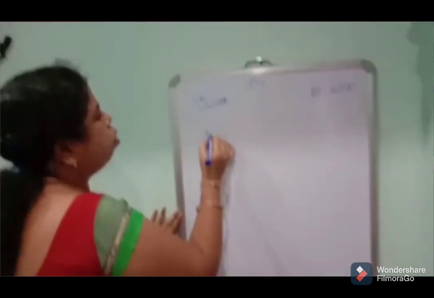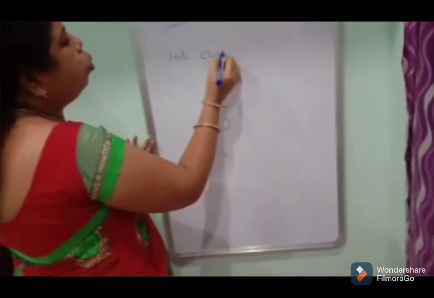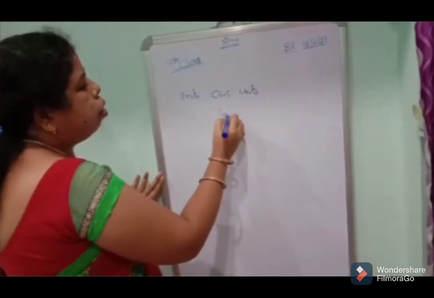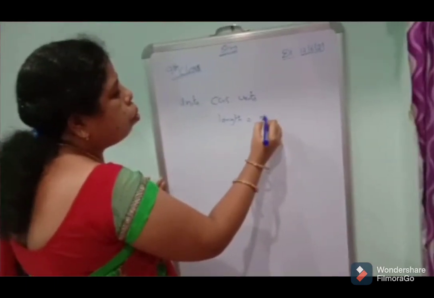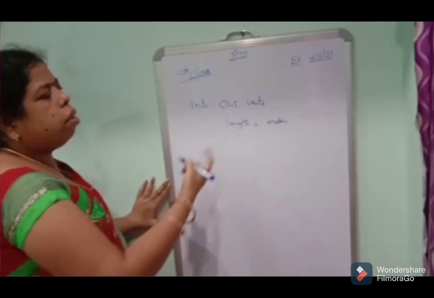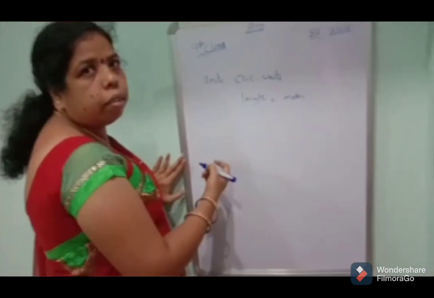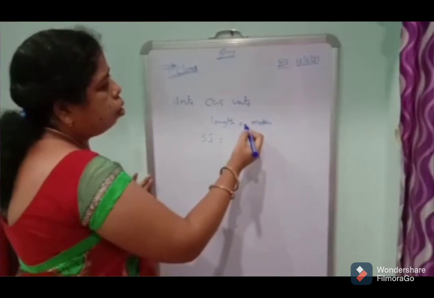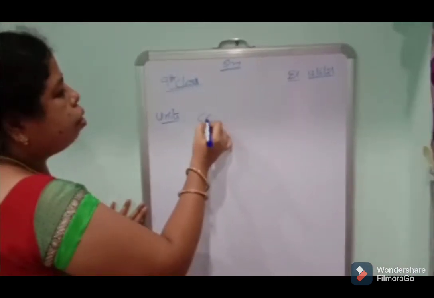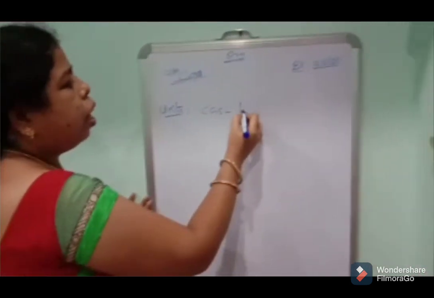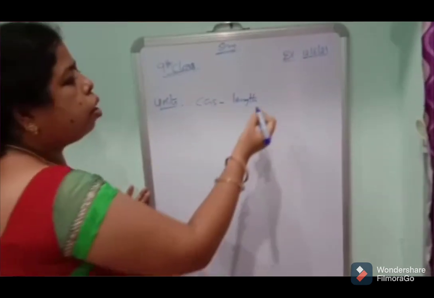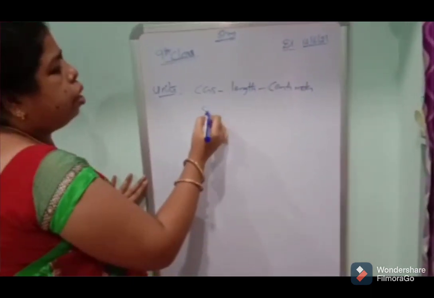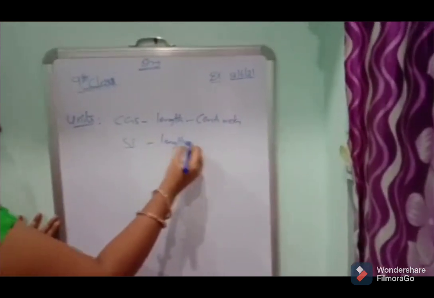Units. CGS units. Length denotes meter. In CGS units, length will be measured in centimeters. And in SI units, the length will be measured in meters.